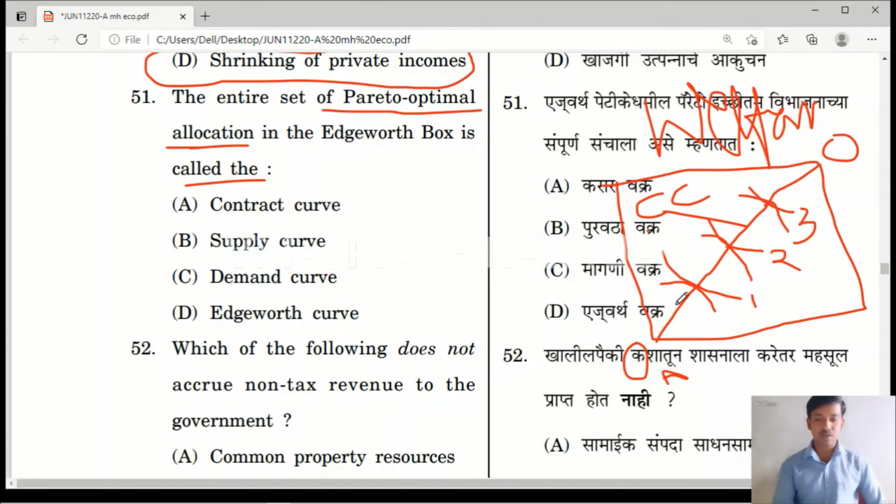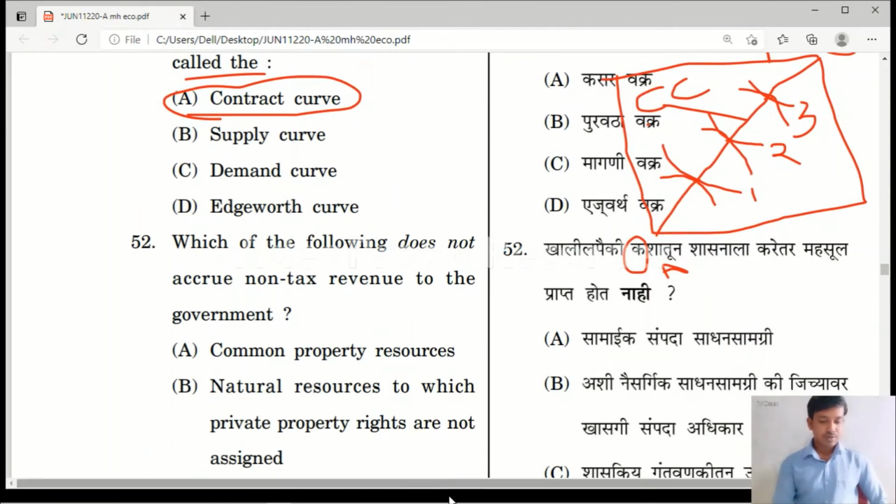All the points on the contract curve are optimal allocation. So optimal allocation in the Edgeworth box is called contract curve. So option A is the correct answer. Yes, let us move to the next question.